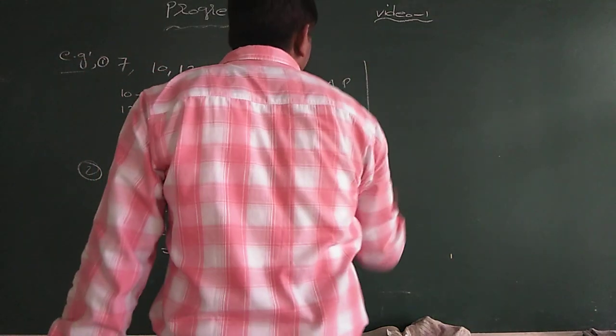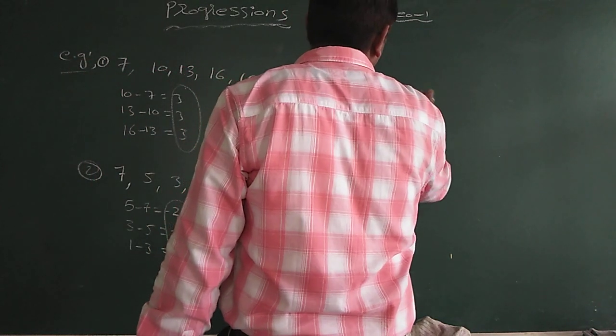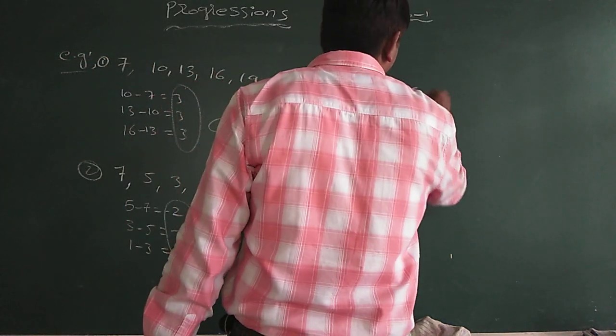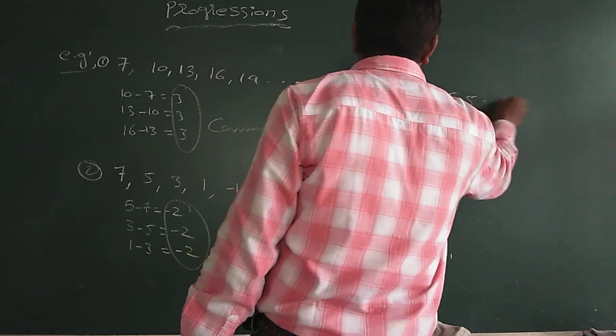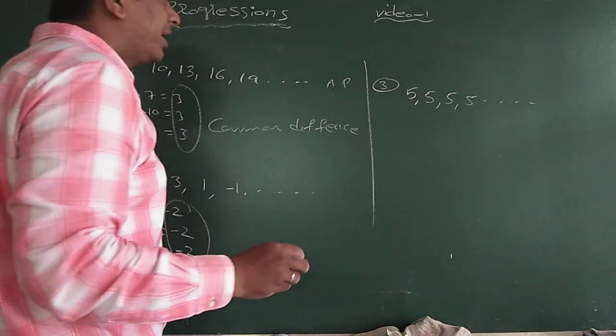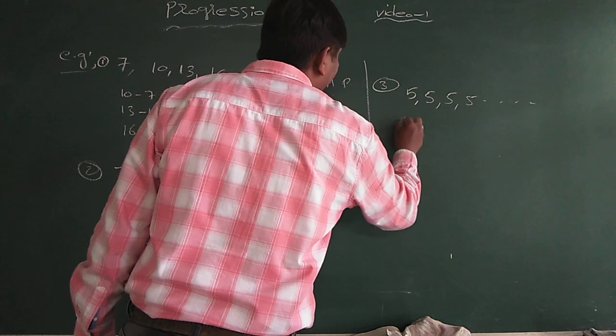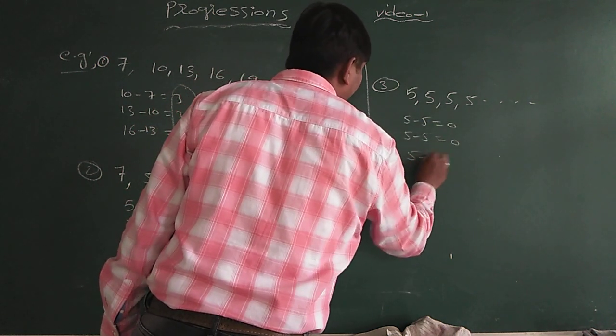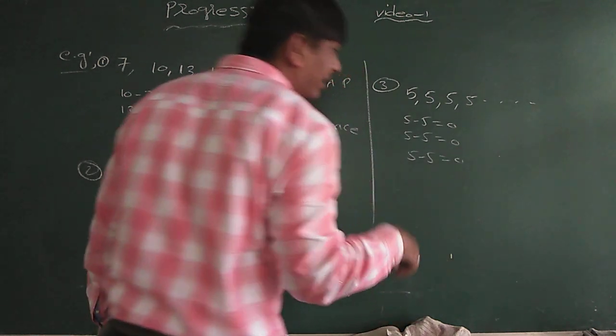And the third example is 5. I am adding 0 to every term. 5 plus 0 is 5, 5 plus 0 is 5, 5 plus 0 is 5, and so on. What is the common difference here? 5 minus 5 is 0. The common difference is 0.